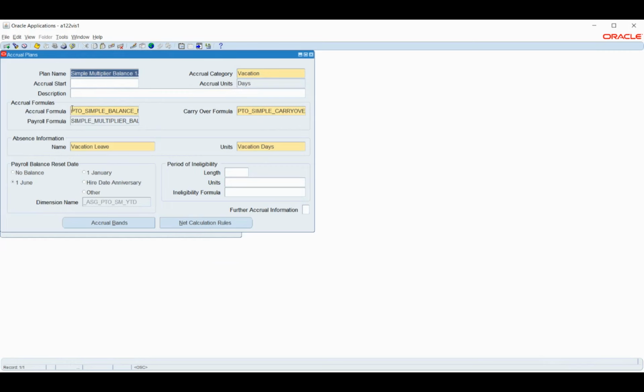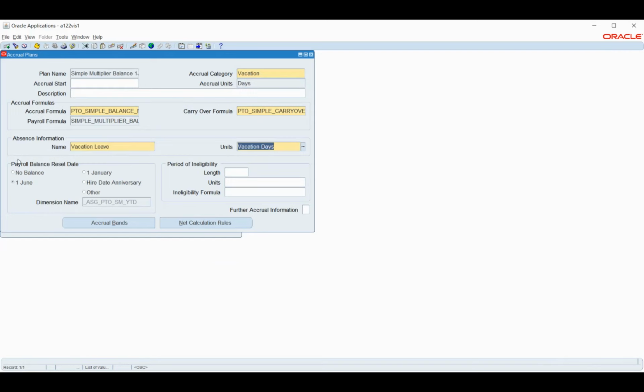So I have taken this formula. What this formula will do is calculate the balances for us, and it will also create these two elements automatically by defining this fast formula. Now I have given here the element that we created, attaching it in the first step. Next, I'm attaching the units. Here the unit is nothing but the input value that we gave there.